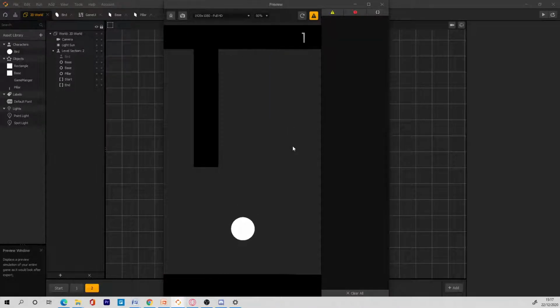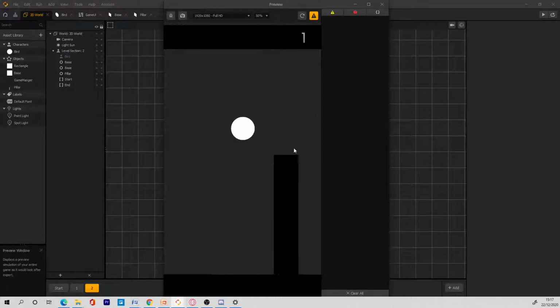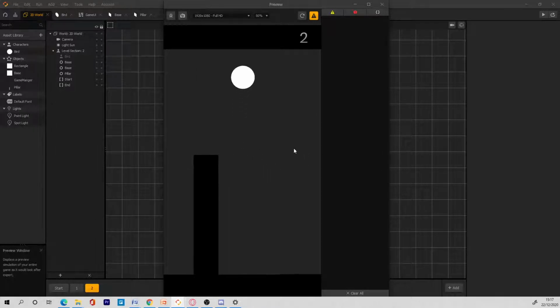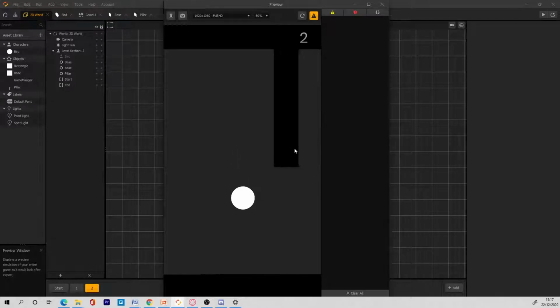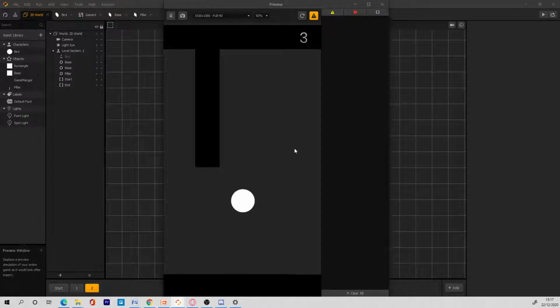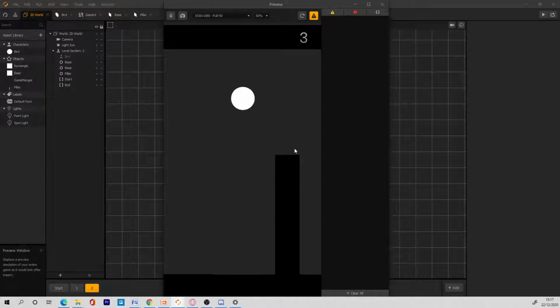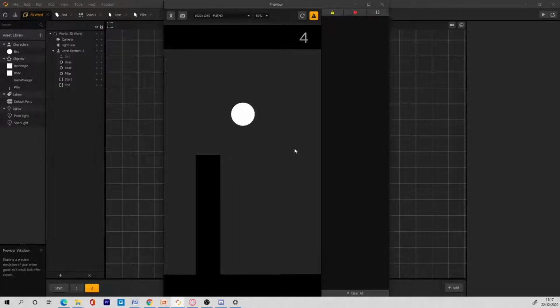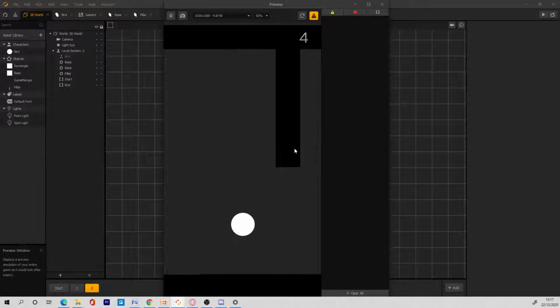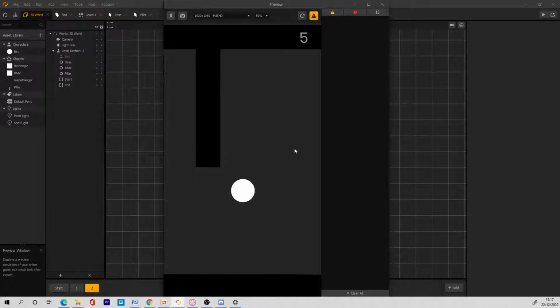There you go. That is one of the best ways to do it. We have 2 points now. We go through another pillar, we get 3 points. We go through another one, we get 4 points. We go through another one, we get 5 points. And that's how you can do it.